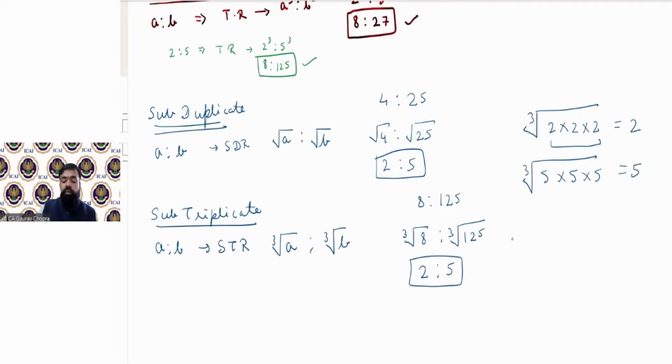So the final answer will be again 2 ratio 5. In such a case, you can easily do the cubic root and get the result. So this is subtriplicate ratio. Okay. So in subduplicate, what do you have to do? You have to find out the square root, and in subtriplicate you have to find out the cubic root.